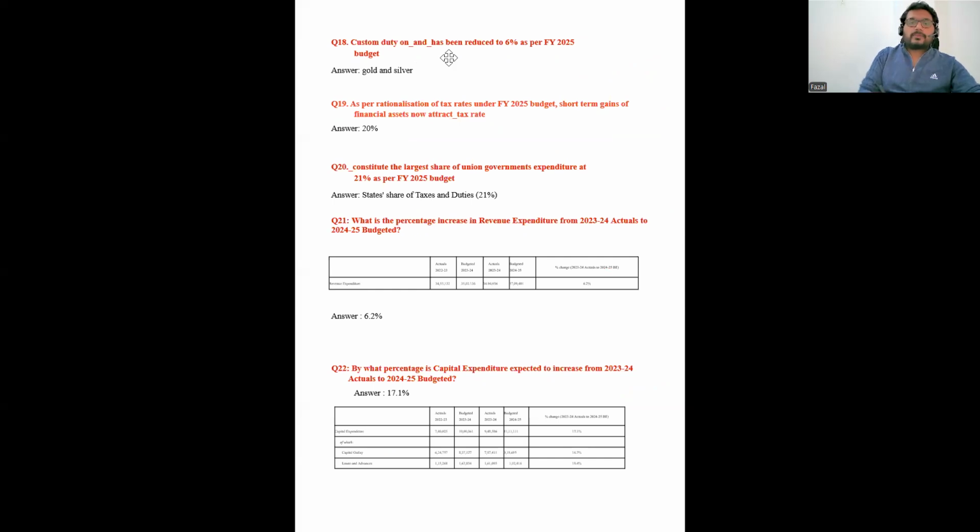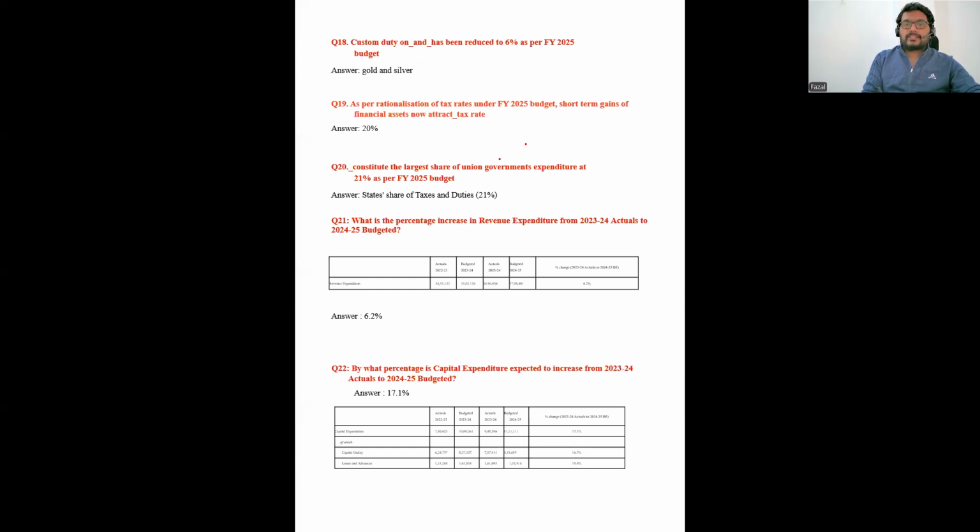Next, customs duty. The customs duty has been reduced, which ensures that 6% has been reduced as per financial year 2025, on gold and silver. I'll take a separate class on gold and coal and also on petrol, so that it could add more current affairs for you.